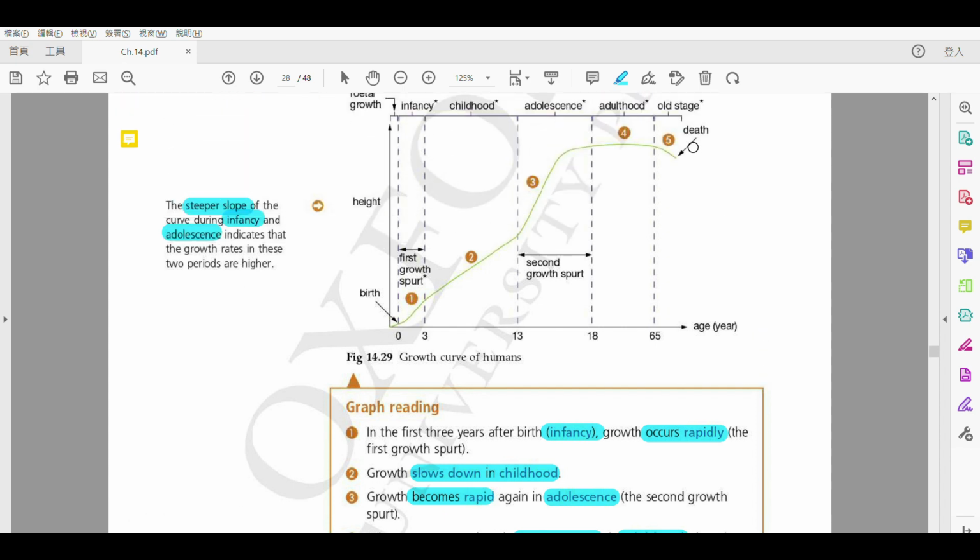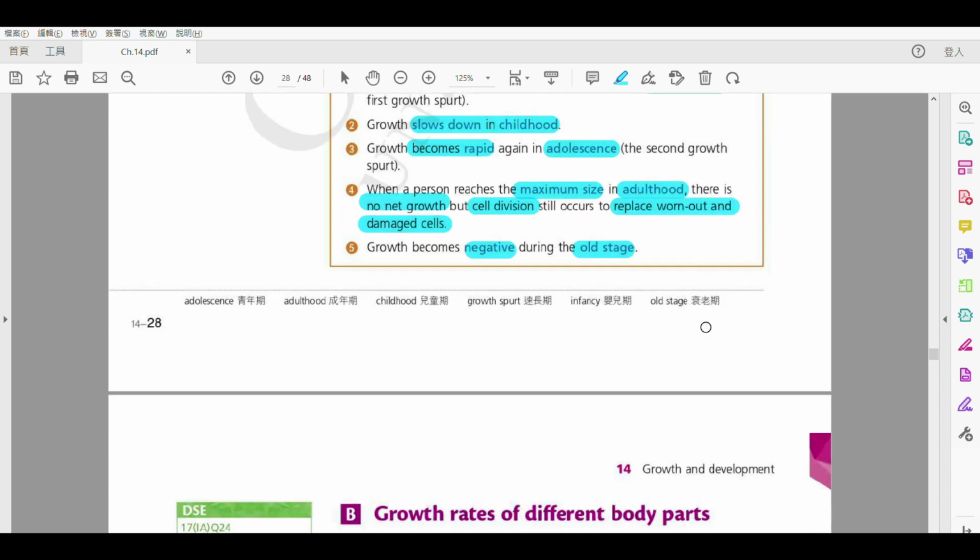Just one more thing, just to remind you, why can we not say it slowly goes down to zero when we get old? Because we are dead. Because, remember, this is a growth curve. So during this whole growth curve, we are still alive. Once we reach death, we'll stop drawing this growth curve. It will not drop to 0. All right? So be careful about this.